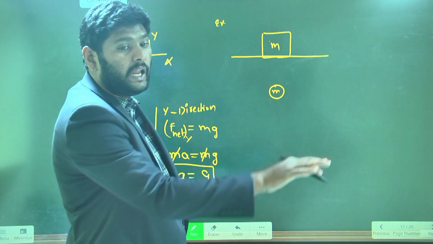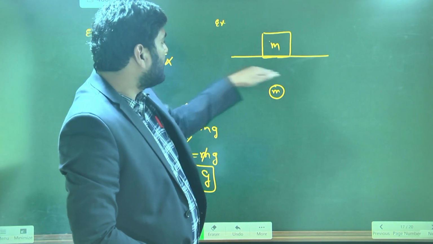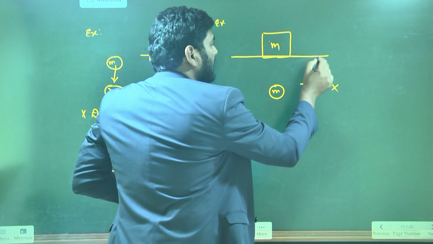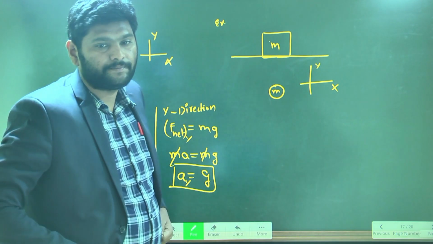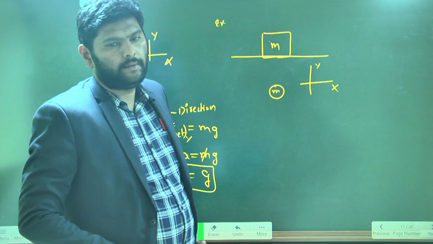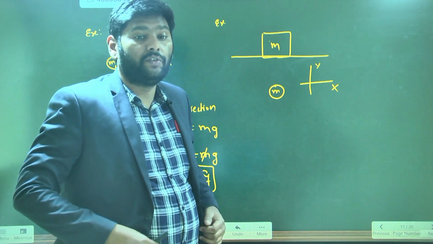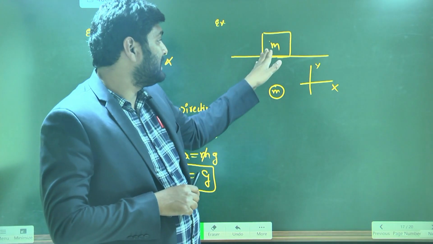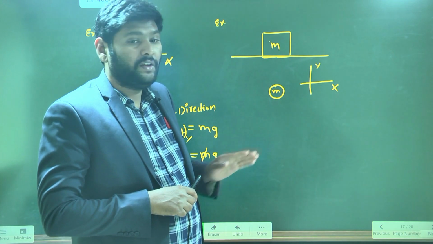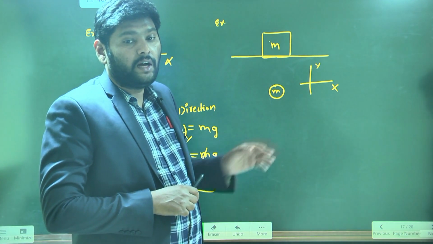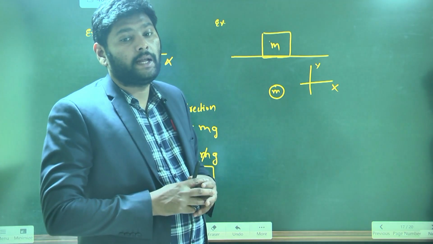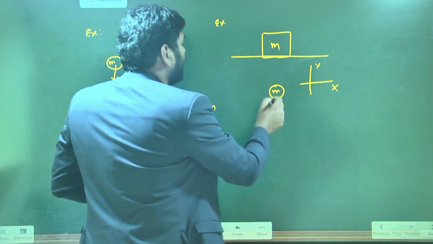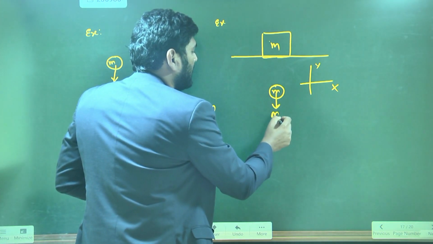First along x-axis, let's see. This is the y-axis, this is the x-axis. Along x-axis, are there any forces acting? No, sir. No need to draw. Along y-axis, are there any forces acting? No, sir? Why? This is on the earth surface. When it is on the earth surface, what force will act on the body? Very good. Gravitational force acts in the downward direction. That is called mg.